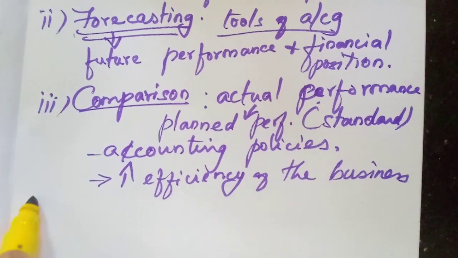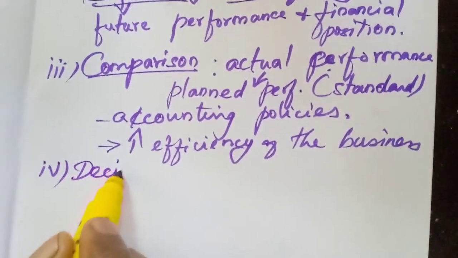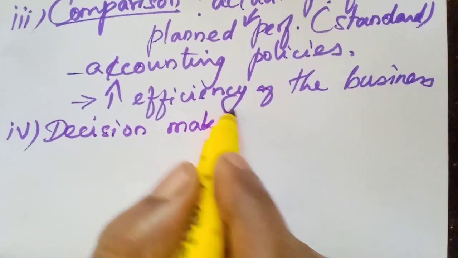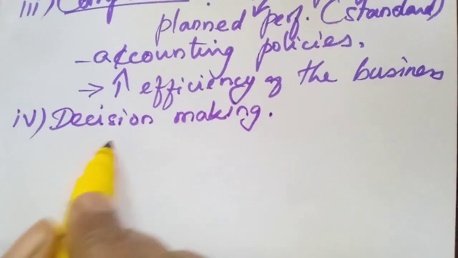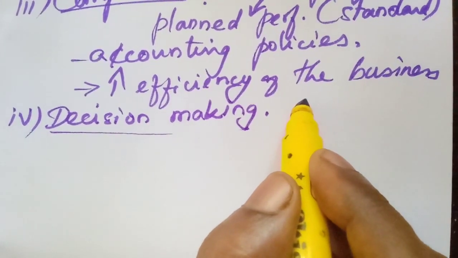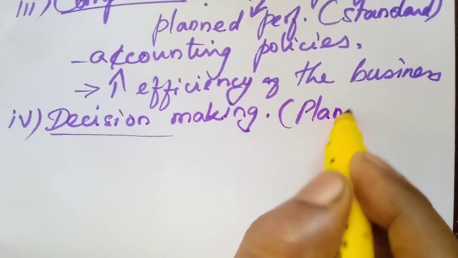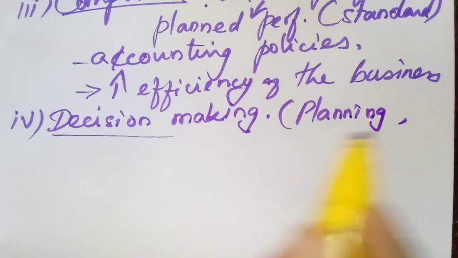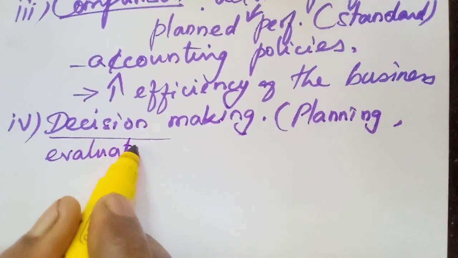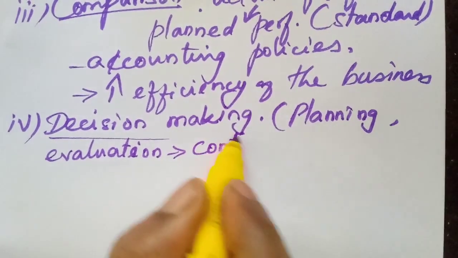The fourth function is decision making. After comparing, in order to improve the efficiency of the business concern, we will take some decisions. We have to plan about the future, planning, and they will evaluate the performance, evaluation, and finally they will make control.